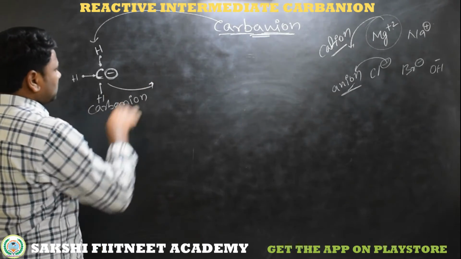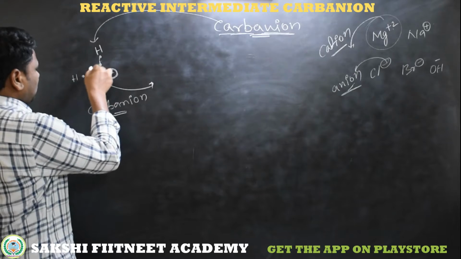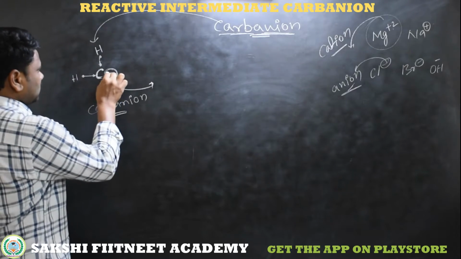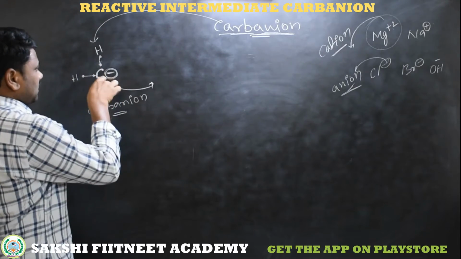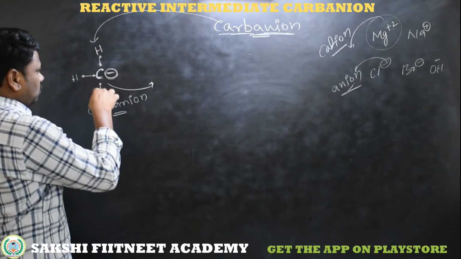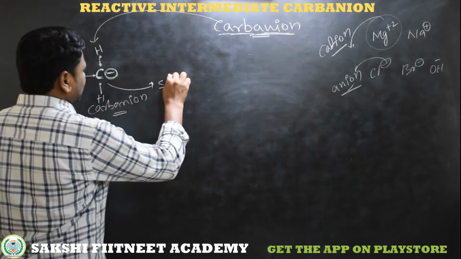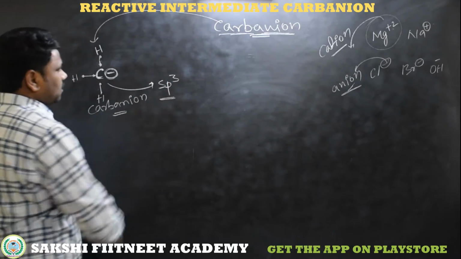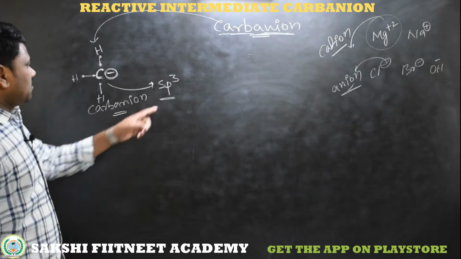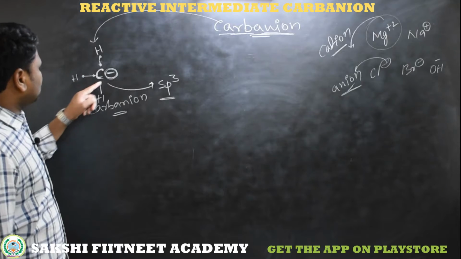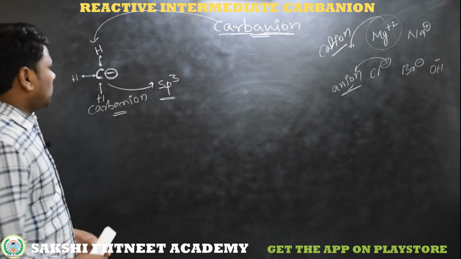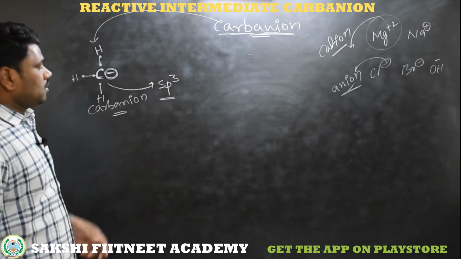And what about the hybridization? It's very easy: 1, 2, 3 bond pairs would suggest sp2, but this is also hybridized in an orbital with a lone pair of opposite spin. So obviously it becomes sp3 hybridized: 3 bond pairs and 1 lone pair.